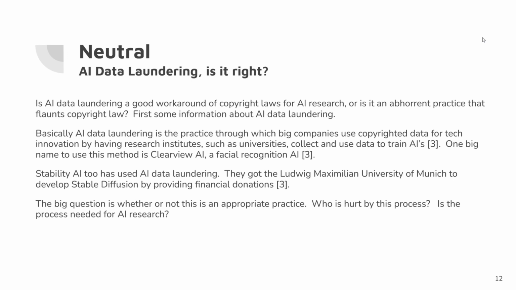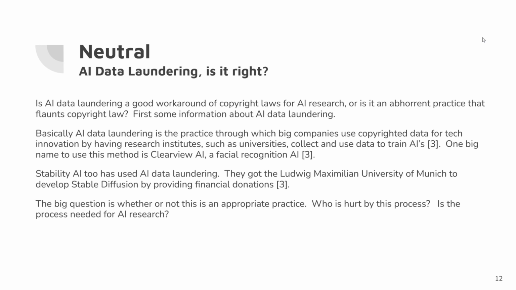Basically, AI data laundering is a practice through which big companies use copyrighted data for tech innovation by having research institutes such as universities collect and use data to train AIs. One big name to use this method is Clearview AI, a facial recognition AI.